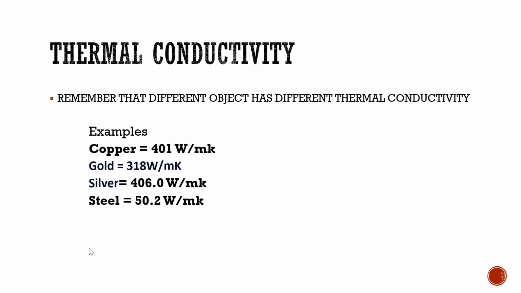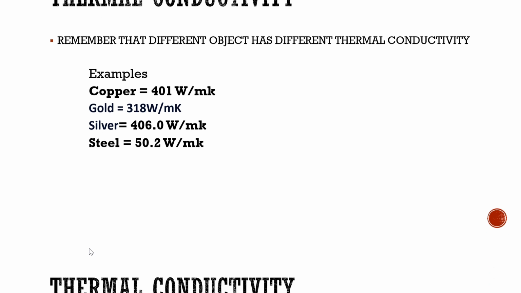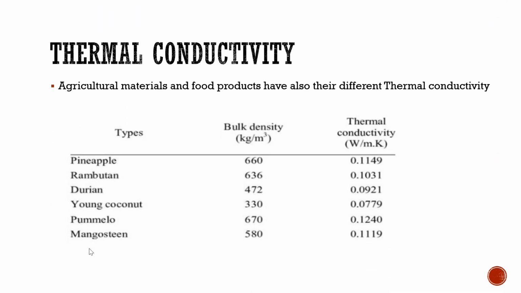Now, it is not only applicable to metals and non-metals. We can also see thermal conductivity in agricultural products or agricultural foods. Agricultural materials and food products also have their different thermal conductivity. For pineapple, we have 0.1149.